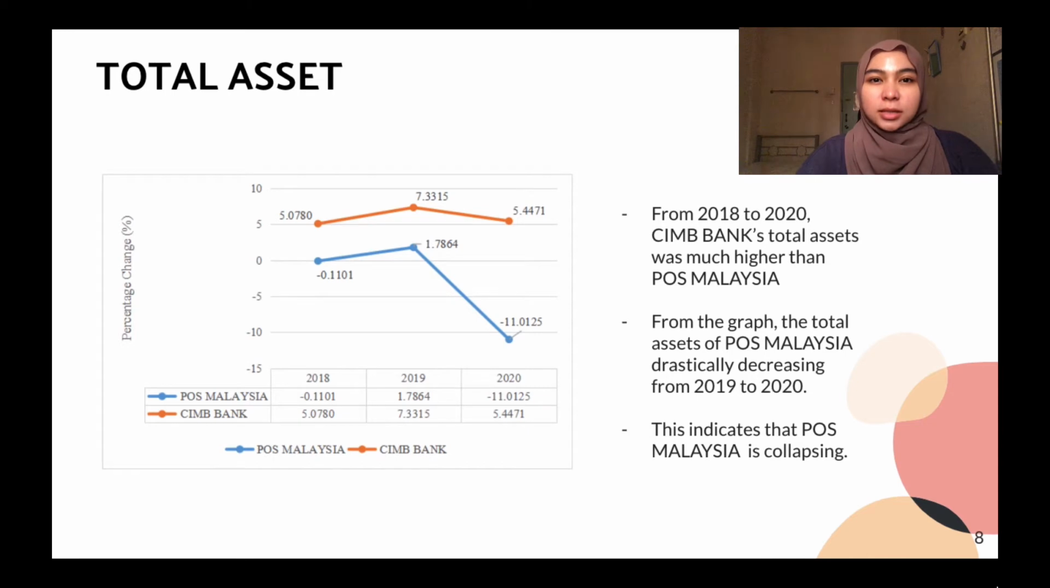From 2018 to 2020, CIMB Bank's total assets were much higher than Pos Malaysia. From the graph, the total assets of Pos Malaysia drastically decreased from 2019 to 2020. This indicates that Pos Malaysia is collapsing.